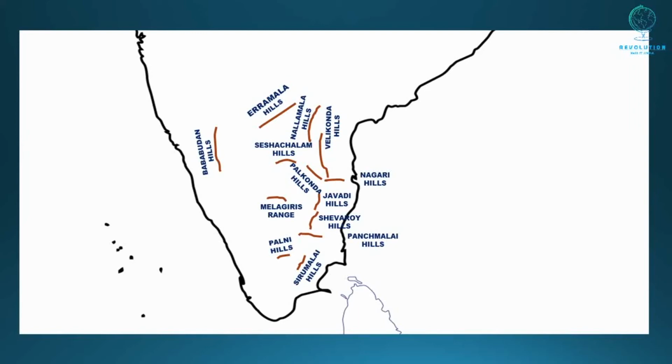Now we will see the mountain ranges of Kerala. The first one is Nilgiri Hills. The famous hill station Ooty, which is also known as the Queen of Hills, is in Nilgiri Hills. The second one is Annamalai Hills. The third one is Cardamom Hills, and the last one is Varushanad Hills.